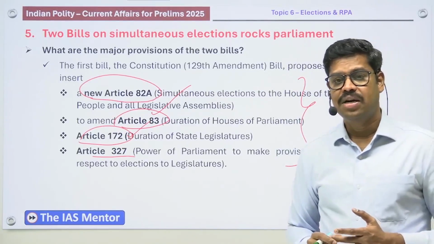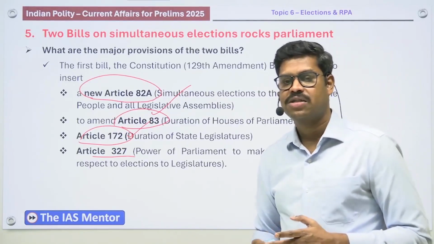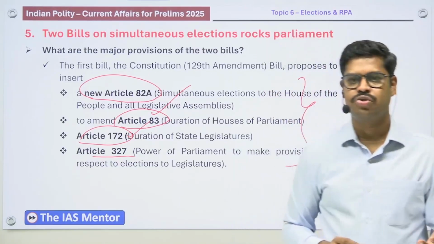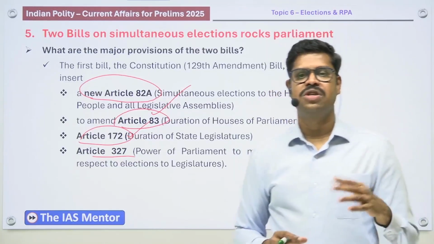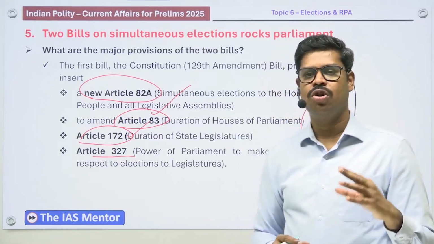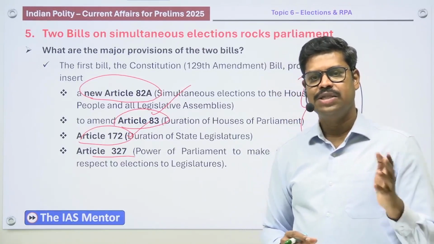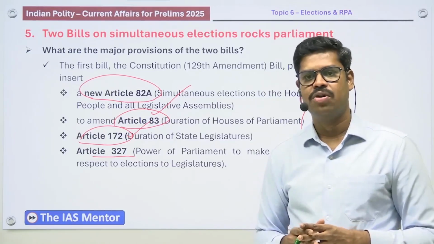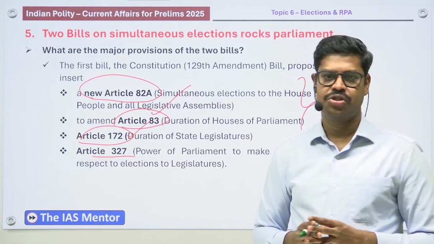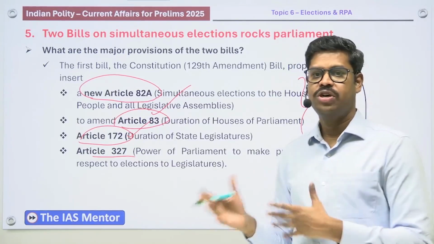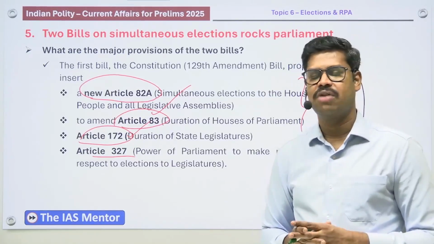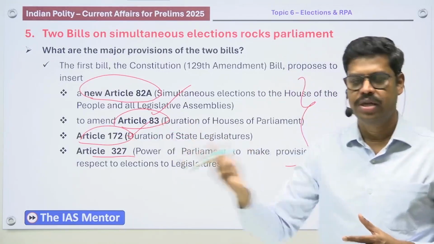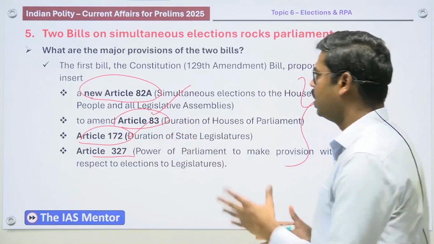And remember, the 129th Constitutional Amendment Bill is trying to alter the federal provisions in the Constitution. So whenever a federal provision in the Constitution is to be altered, it not only requires a special majority in the Parliament, but it also needs to be ratified by not less than half of the state legislatures. So it shall be ratified by not less than half of the state legislatures as well if it is to become an Act. And subsequently, yes, it has to be given assent by the President. So we'll have to wait and see.